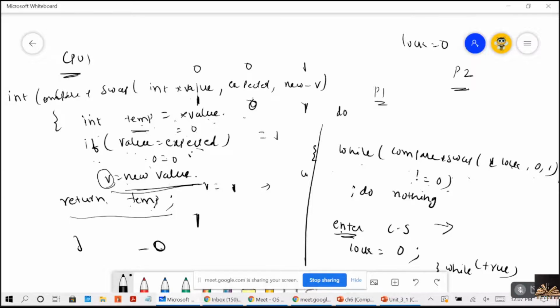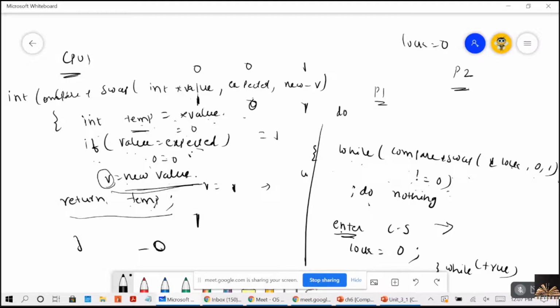1. Right? Now, compare to this, while 1 not equal to 0. Is the condition satisfied? Yes. That means it has to do nothing. The second process will not enter into the critical section until the first comes out and makes lock equal to 0.